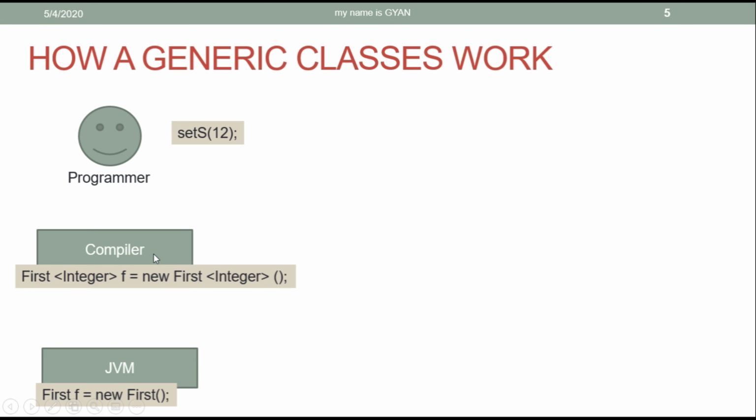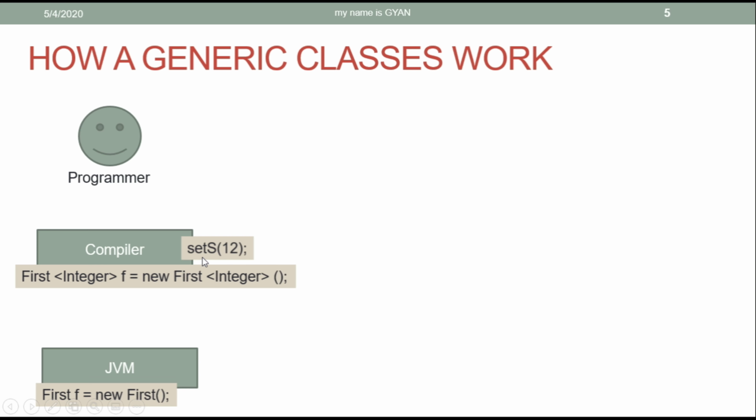After that, the compiler gets another statement, f.setS(12). Of course, the compiler gets these two statements in a single file. Then the compiler creates a .class file. But we are taking these two statements one by one just to make our understanding clearer.